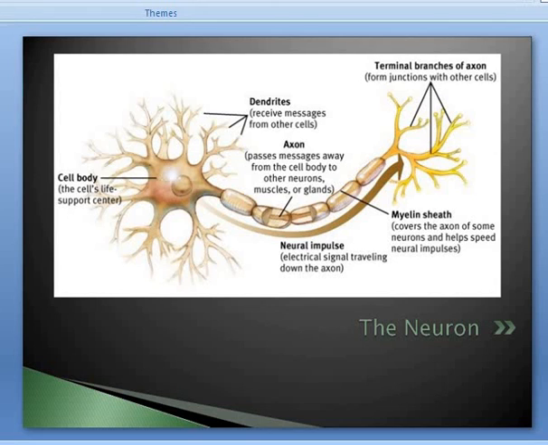The axon, as you can see on screen, passes messages away from the cell body to other neurons, muscles or glands, as I told you. The conduction of information from one place to another in the nervous system is done through nerves, which are bundles of axons. So today we have discussed the structure of the neuron and about neurons. Next time we will move further.